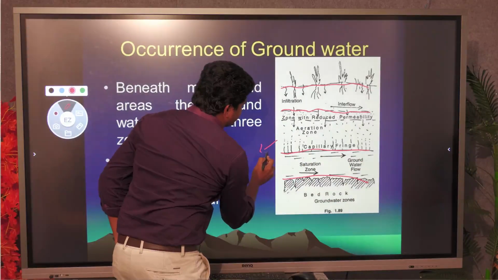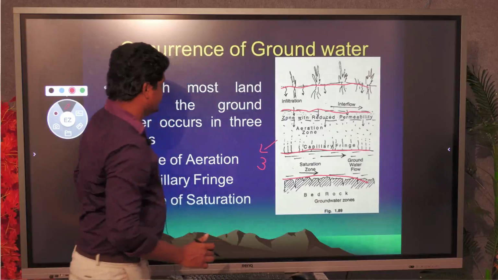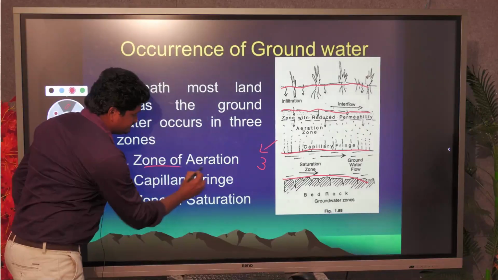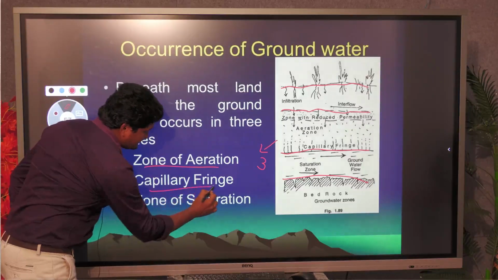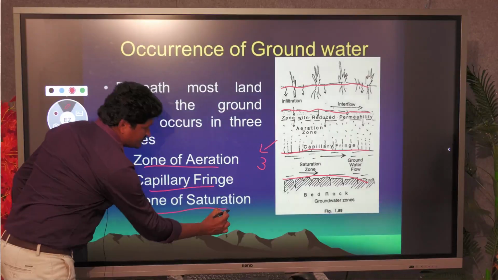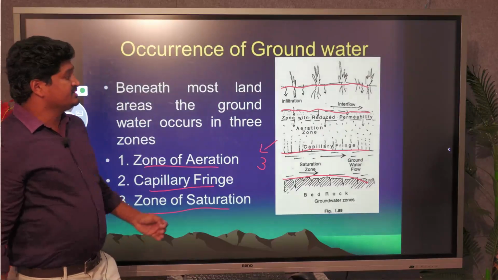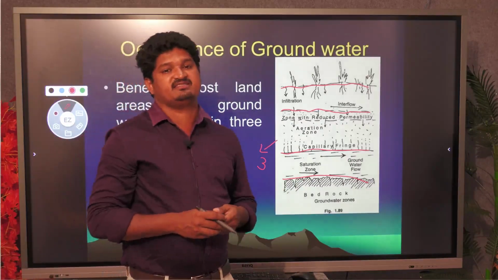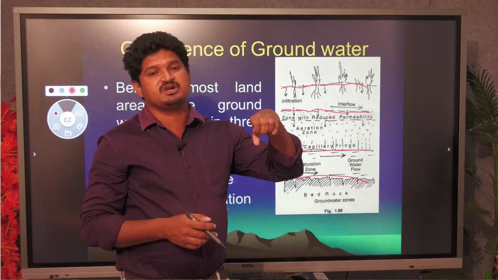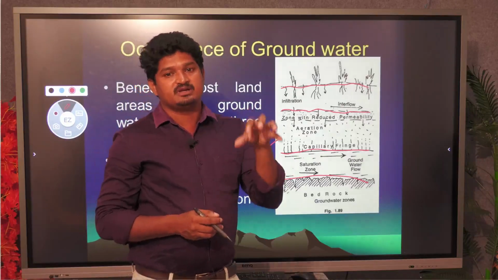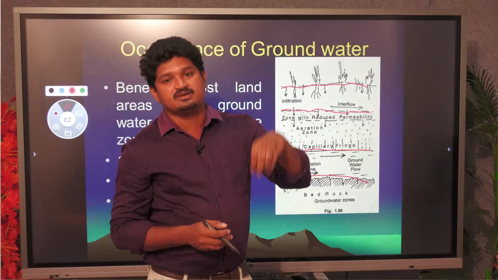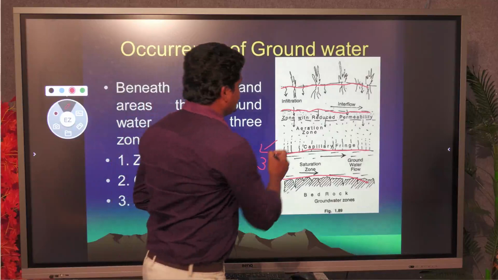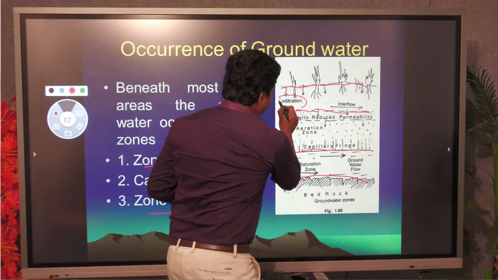The occurrence of groundwater is divided into 3 zones: the zone of aeration, the capillary fringe, and the zone of saturation. Zone of aeration means when rainwater is precipitated onto the earth's surface, the water moves by gravitational movement and infiltrates into the subsurface.